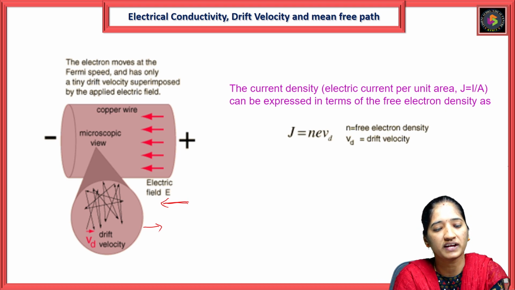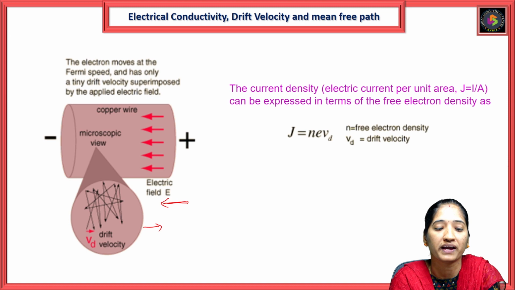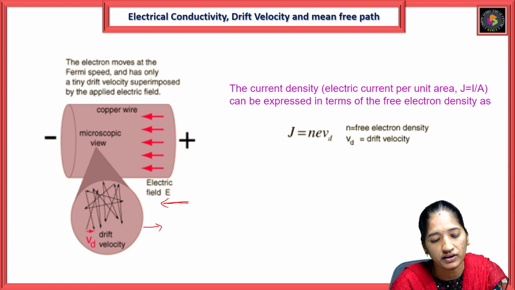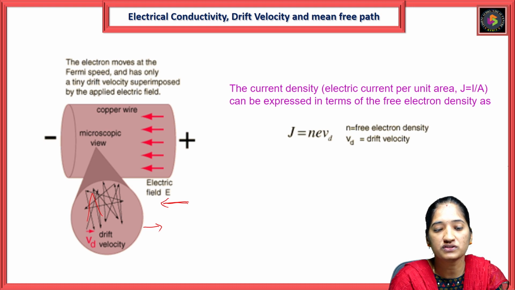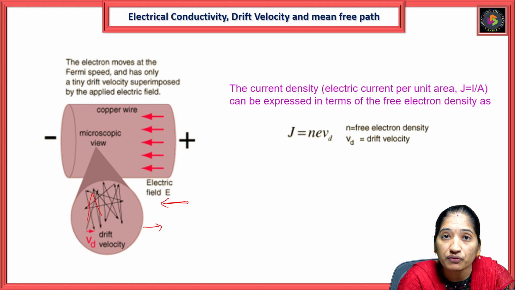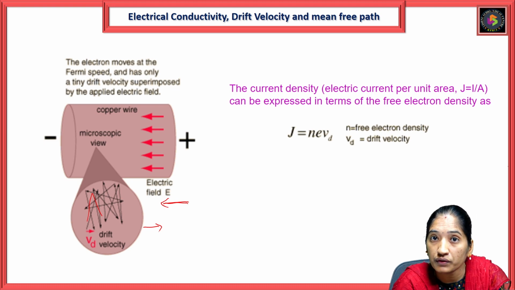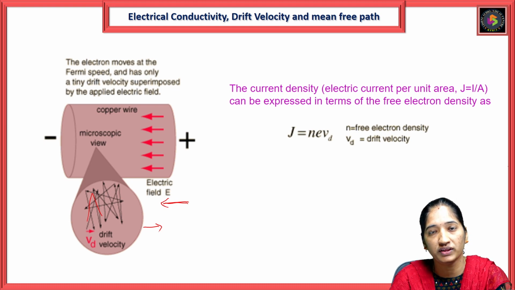The electrons move at the Fermi speed and have only a tiny drift velocity superimposed by the applied external field. So here we have the superposition. The electrons move at the Fermi speed and have only a tiny drift velocity superimposed by the applied electric field. This is the microscopic view of the copper wire.